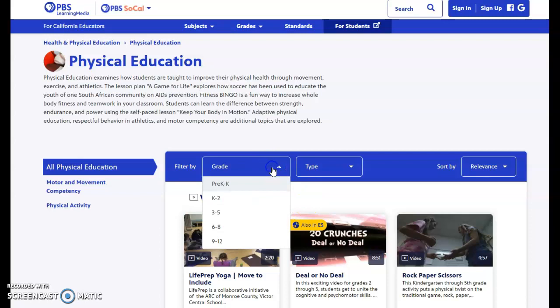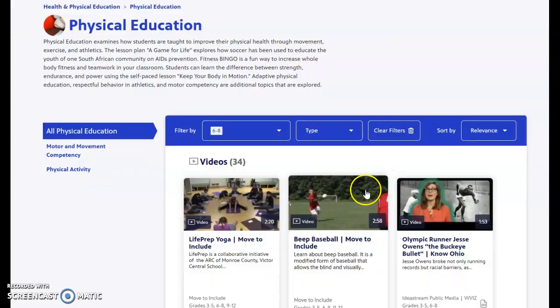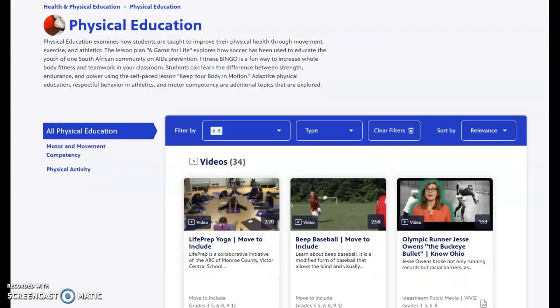If you use the filter, you can look up a grade range you're looking for. So for example, if you're looking for the 7th grade, you can scroll down where it says 6 through 8, or middle school, and you can see the variety of videos here for students in 7th grade.